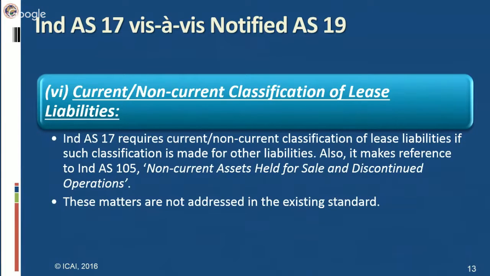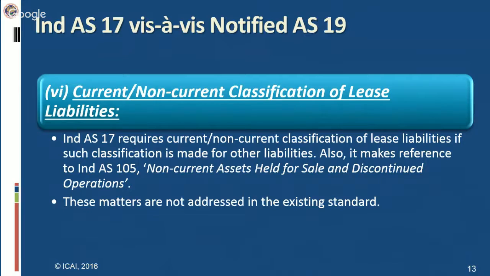The next definition is the classification of current and non-current, the classification of lease liabilities. Generally, the standard says that liabilities for lease assets are presented in the financial statements as a deduction from the lease asset.